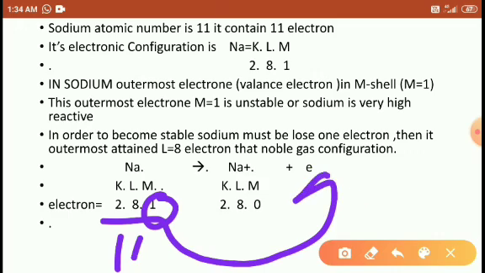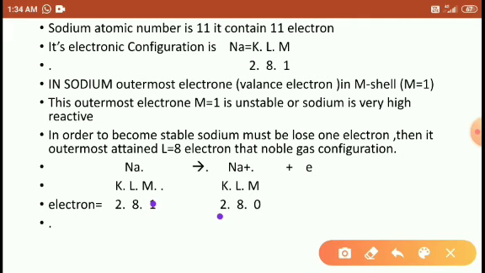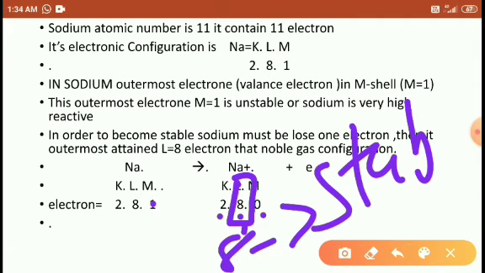What is left here? 2, 8, 0. It means the outermost shell is L = 8. So it attains 8 electrons, a noble gas configuration, and it is stable and less reactive.